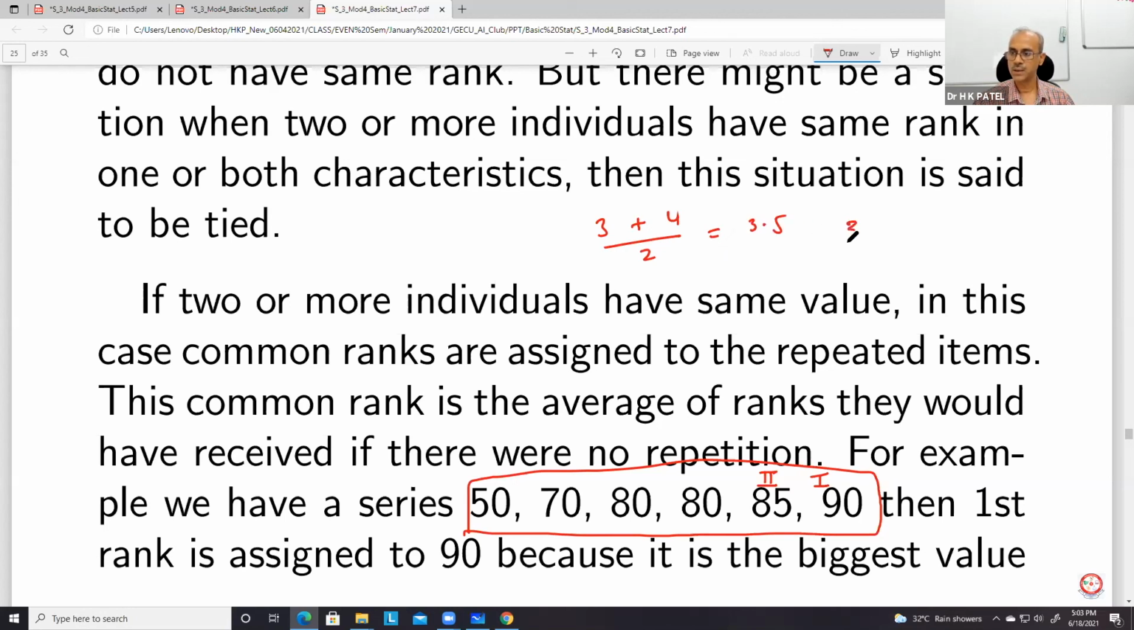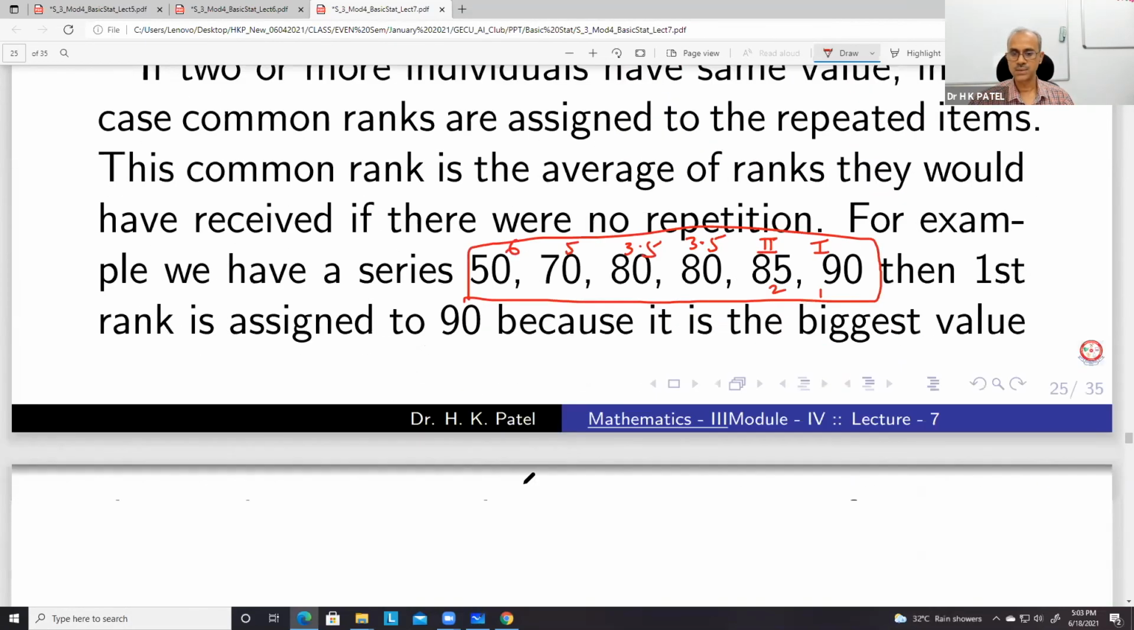That will be 3.5. So we give them, this is 1, this is 2, this is 3.5, this is 3.5. Now next is 5, and next will be 6. So in this way, we rank the numbers.